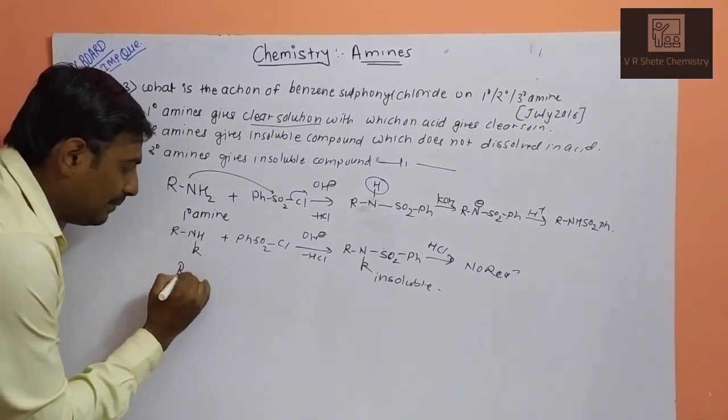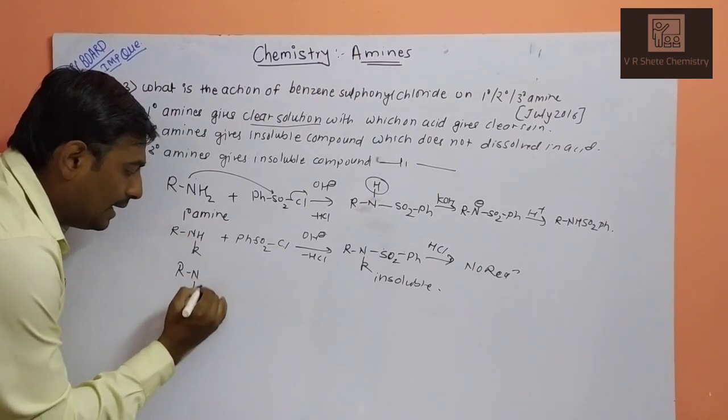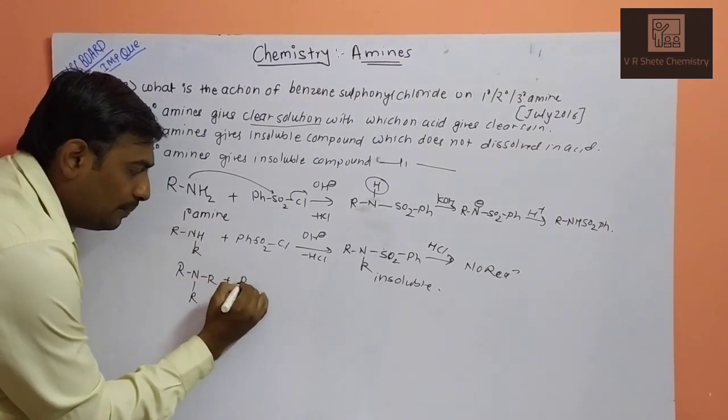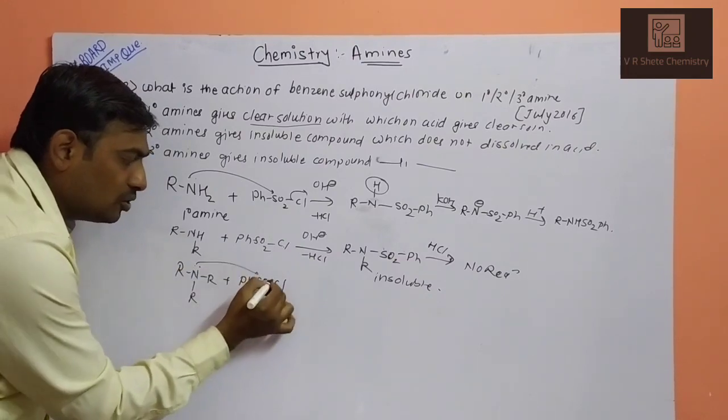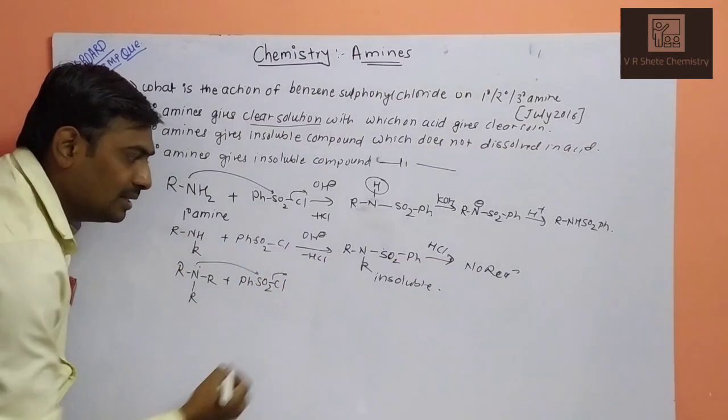The same will be in tertiary amine. R3N reacts with PhSO2Cl. Again nitrogen will attach on this one, and chlorine will be liberated in this reaction.